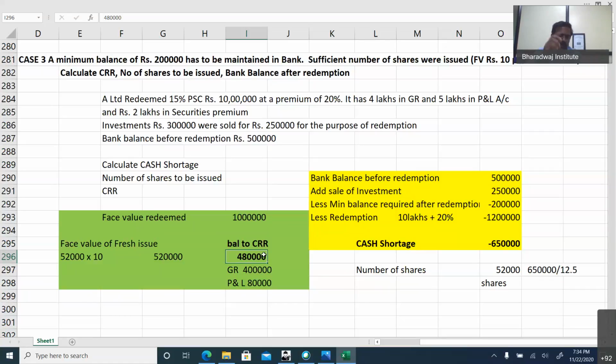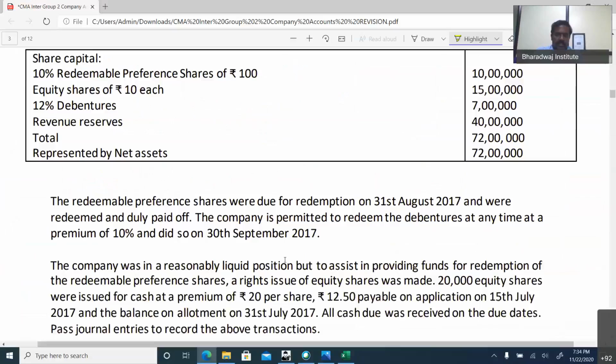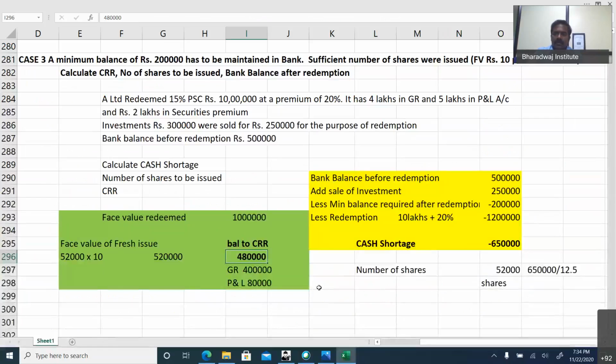Done? We will proceed to the material question. Why number of shares? I told you already, you want 6,50,000. Per share, you are collecting 12.5. So you have to issue 52,000 shares. For calculating company law purpose or legal purpose, only the face value need to be considered. This is a capital redeemed. This is a capital raised. This is also capital.